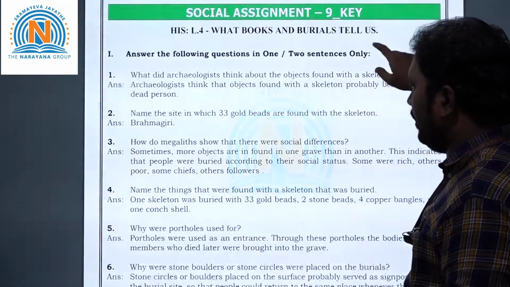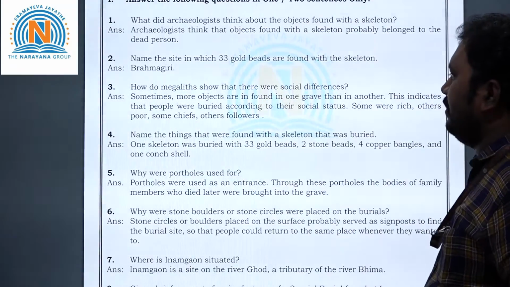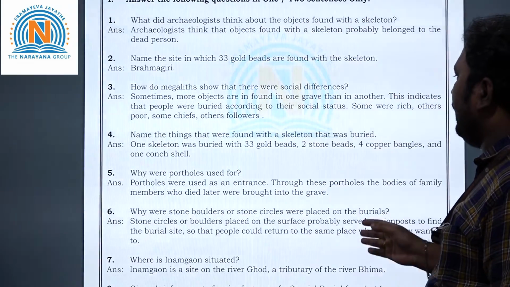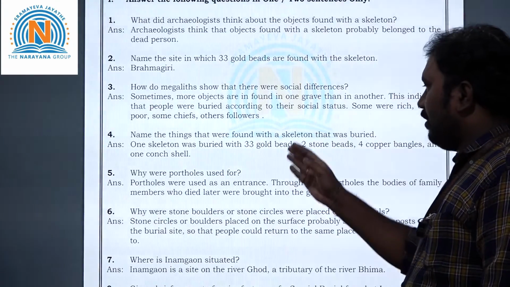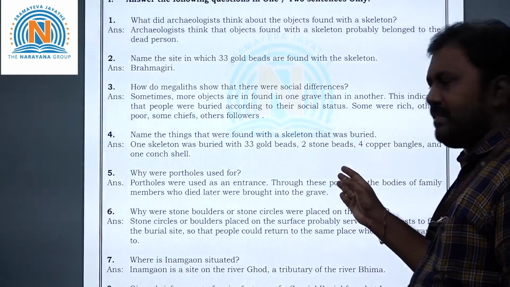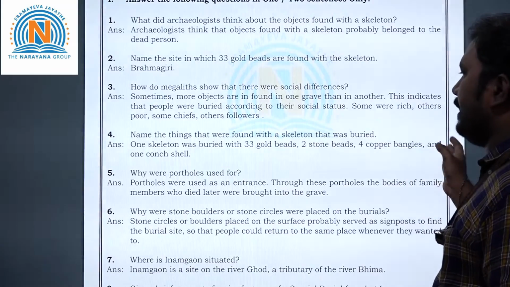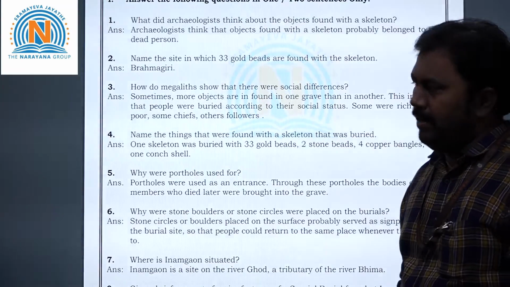Next, fourth question, children. Name the things that were found with a skeleton that was buried. So one skeleton was buried with 33 gold beads, 2 stone beads, 4 copper bangles and 1 conch shell.